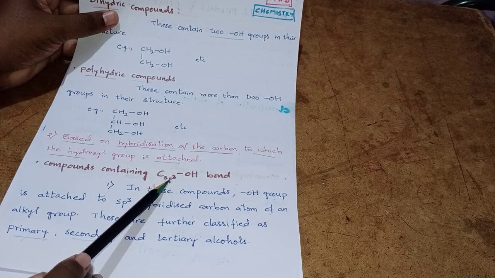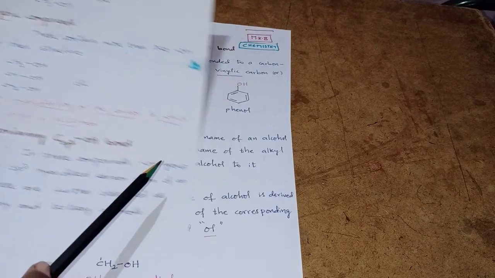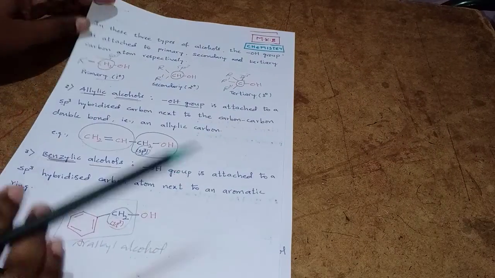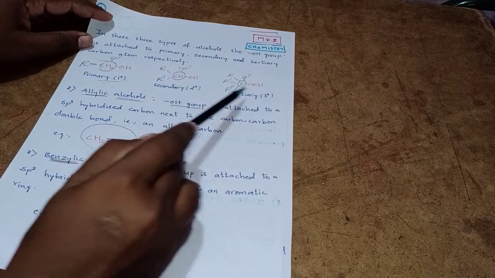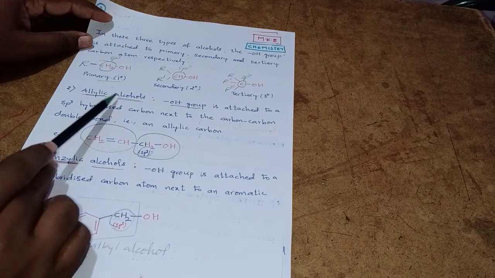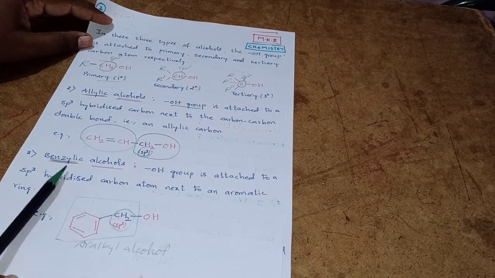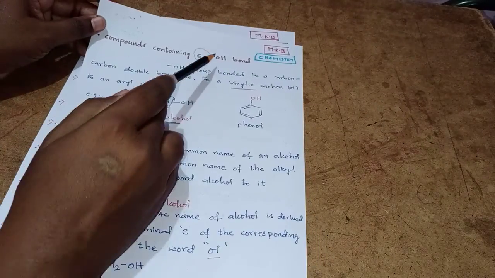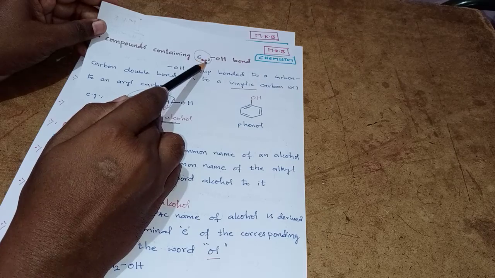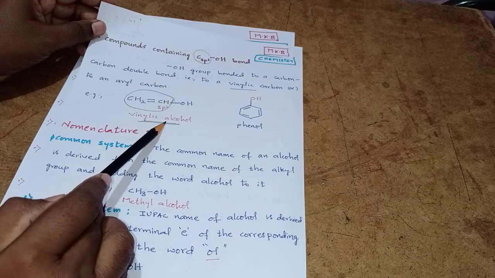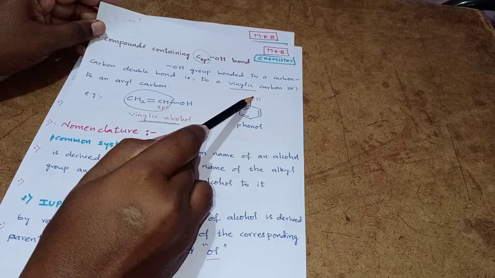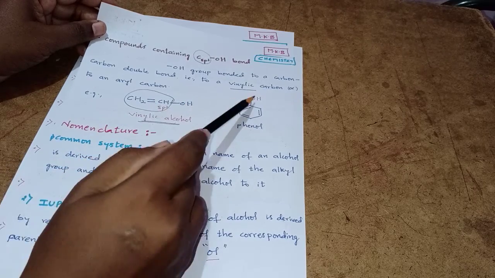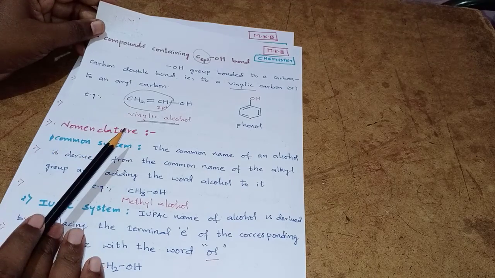If the carbon is sp3 hybridized, then we can give the examples as primary alcohol, secondary alcohol, tertiary alcohol. Allylic alcohol is also an example. Benzylic alcohol is also an example. Then one more classification, where the OH group is attached to an sp2 hybridized carbon. Examples for this are vinylic alcohol and phenol, in which the OH is attached to a double bonded carbon, that is an sp2 hybridized carbon. So this is about the classification.